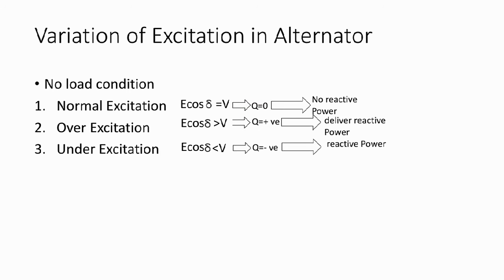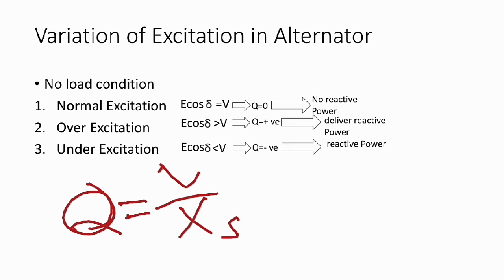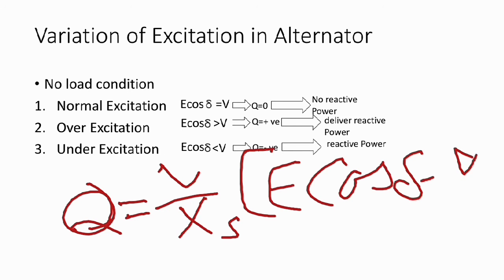In normal excitation E equals V, and that is why, in the reactive power equation, Q equals V upon XS into (E cos delta minus V). If E cos delta equals the terminal voltage V, then the value of Q, the reactive power, is equal to 0.